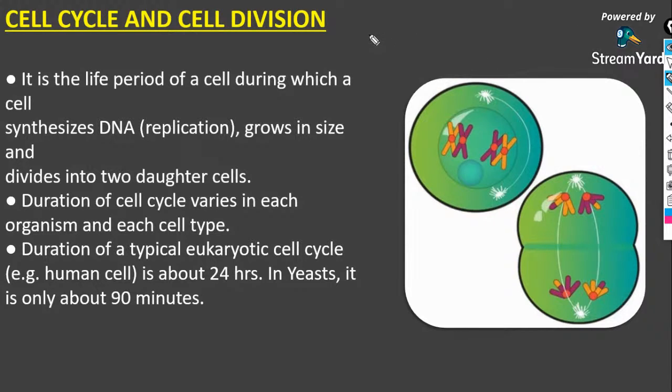Then what is the importance of the cell cycle? It is to maintain the nucleocytoplasmic ratio, the NC ratio, which we will learn in the further topics of this chapter. So in order to maintain the NC ratio, we have this cell cycle, that is the nucleocytoplasmic ratio. Clear with that? Is it clear? Hope it's fine.